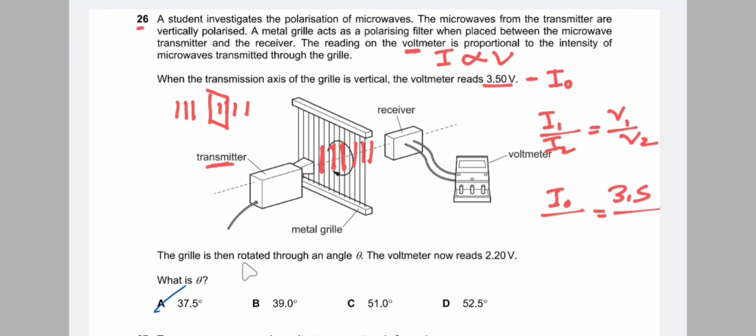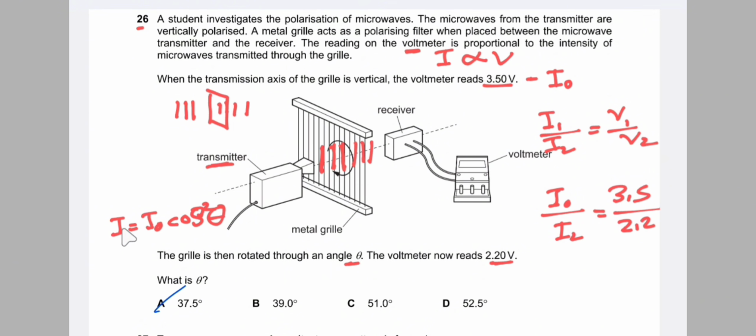And when the grill is rotated to an angle theta, the voltage is this value. So we get the value of the second voltage. And what is the next intensity, I2? We know the formula, that is Malus's law: I is equal to maximum intensity I0 cos square theta.